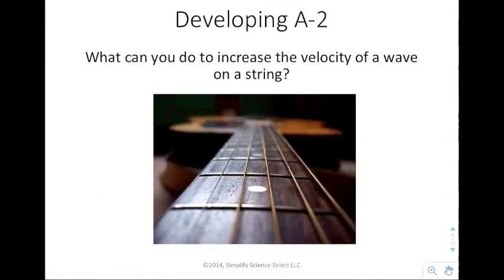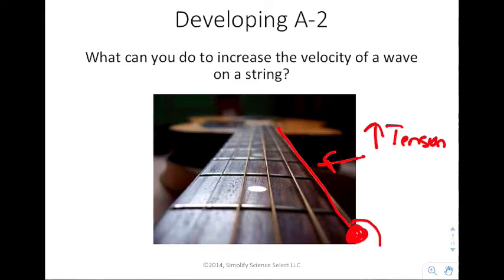It says, what can you do to increase the velocity of a wave on a string? Well, we've already decided that the speed of a wave is related to what it's traveling in. Once I've established that I'm going to use a particular string, that string has a certain velocity. The only way I can change the velocity of the wave on the string is to increase the tension, or how much I pull that string. That's what the knobs at the top of a guitar do. Whenever you twist that knob, you're pulling that string tighter and allowing the wave to travel at a different speed. When the wave travels at a different speed, it ends up sounding different as a result.